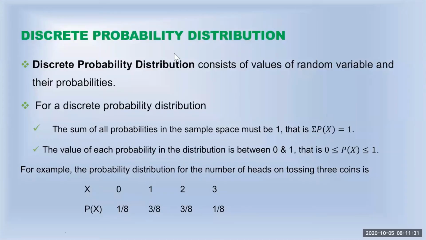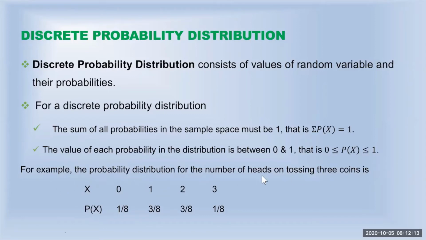Now let's talk about discrete probability distribution. Discrete probability distribution consists of values of random variable and their probabilities. So whenever we are talking about the discrete probability distribution, this is the probability distribution of the random variable. And there are two properties that it has to satisfy to be the probability distribution. The first one is the sum of all probabilities must be 1, and the value of each probability is between 0 and 1. What does that mean? Let's take an example here.